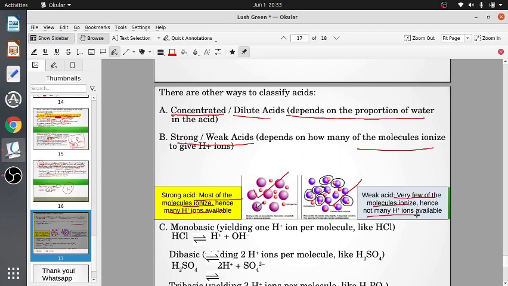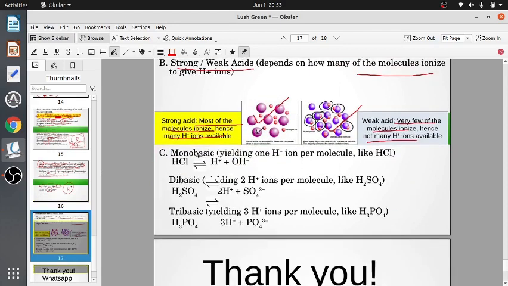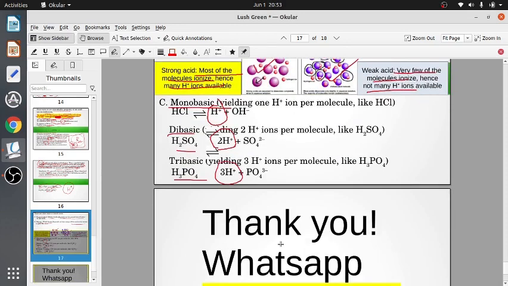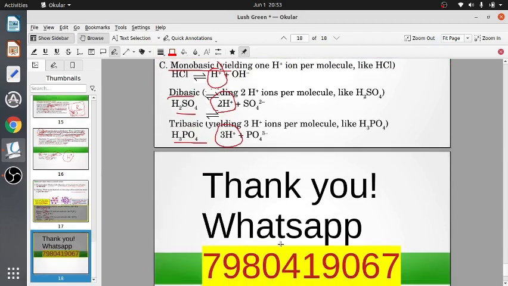We can also classify acids as monobasic acid. Monobasic acid means one molecule will give one hydrogen ion. Dibasic acid, one molecule gives two hydrogen ions. And tribasic acid, one molecule will give three hydrogen ions. So that's what we had about acids.